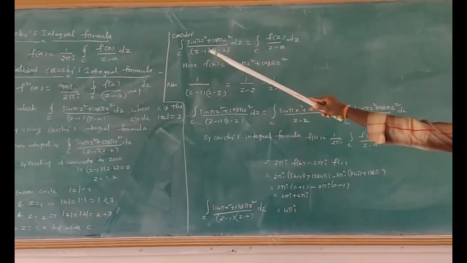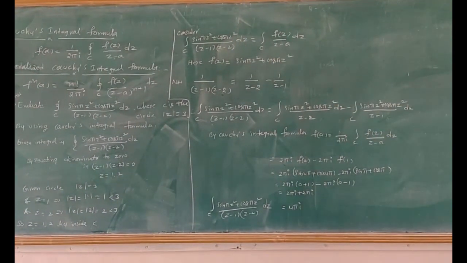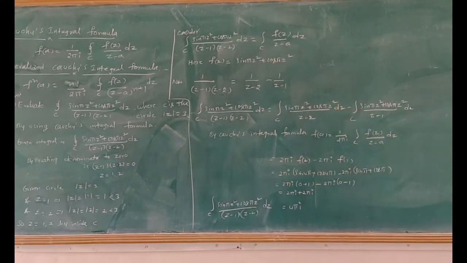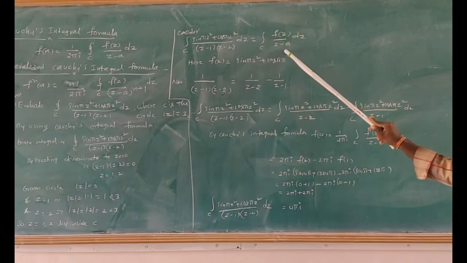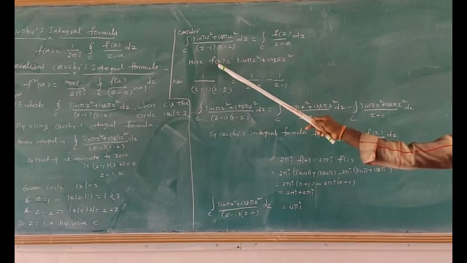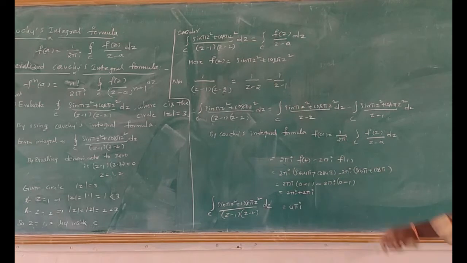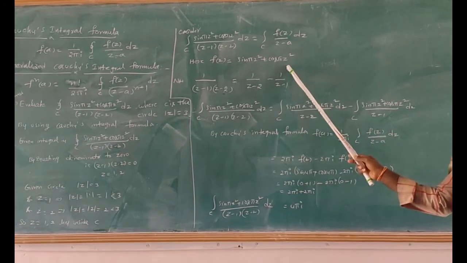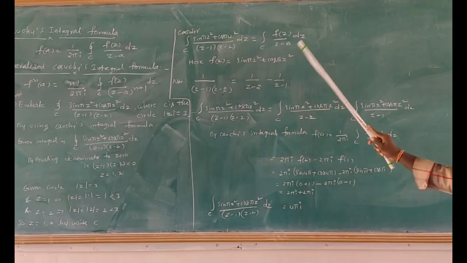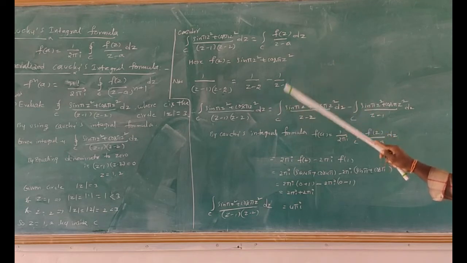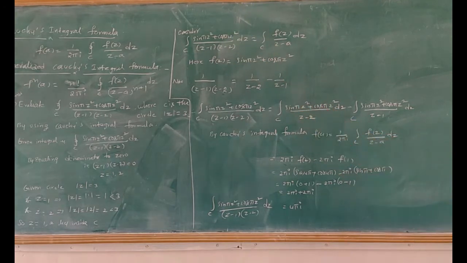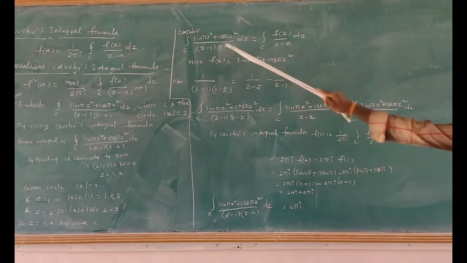Consider the integral over C of (sin πz² + cos πz²)/((z − 1)(z − 2)) dz, which equals the integral over C of f(z)/(z − a) dz. Comparing these two, identify the value of f(z): f(z) = sin πz² + cos πz². Here we have said that if all the singular points are inside, then we have to find partial fractions for the denominator of the given function, and then apply Cauchy's integral formula.